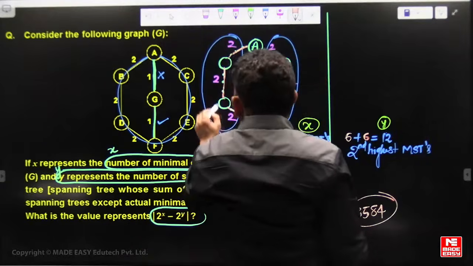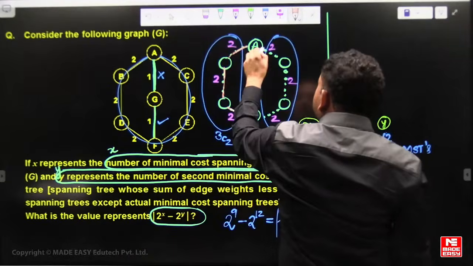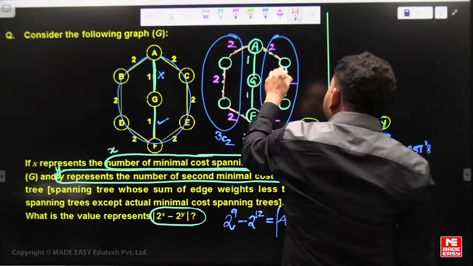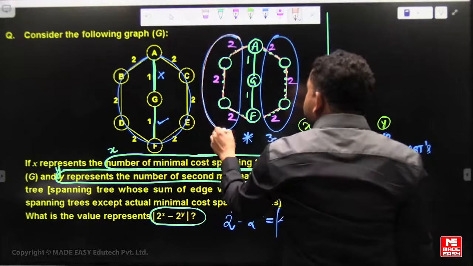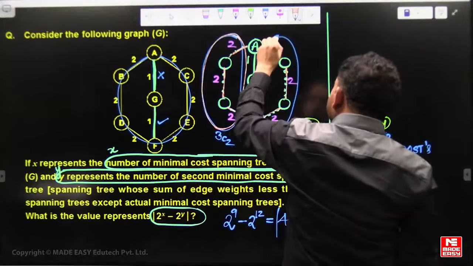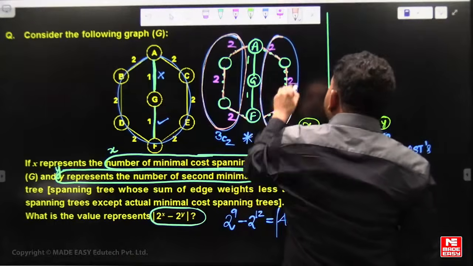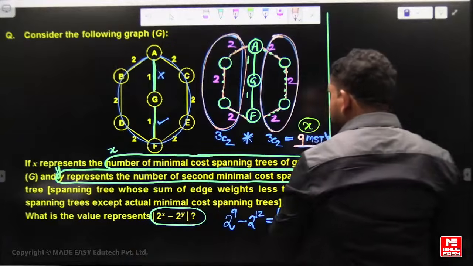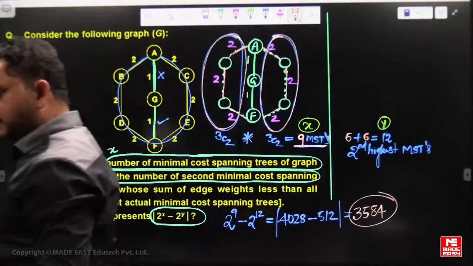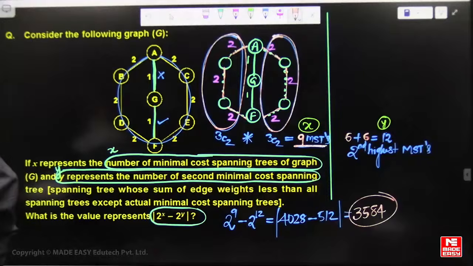I can't take all three edges, it will become a cycle. From these three edges, any two edges you can choose. That becomes 3 into 3, which is 9 MSTs.